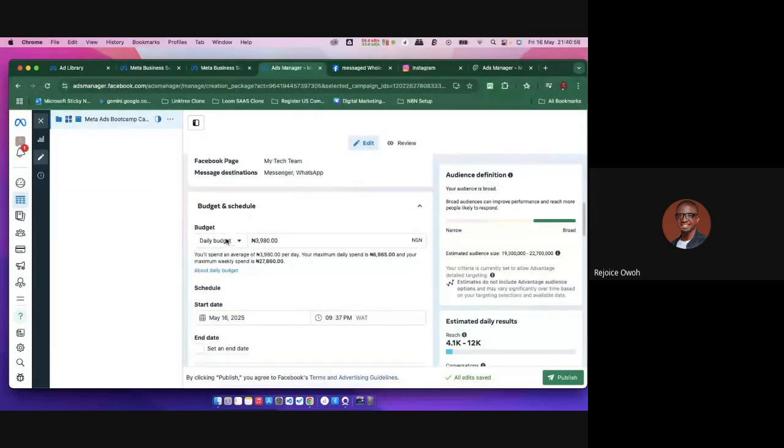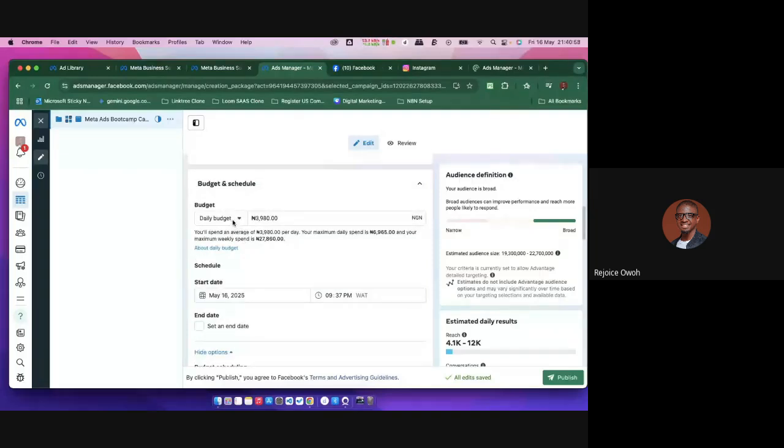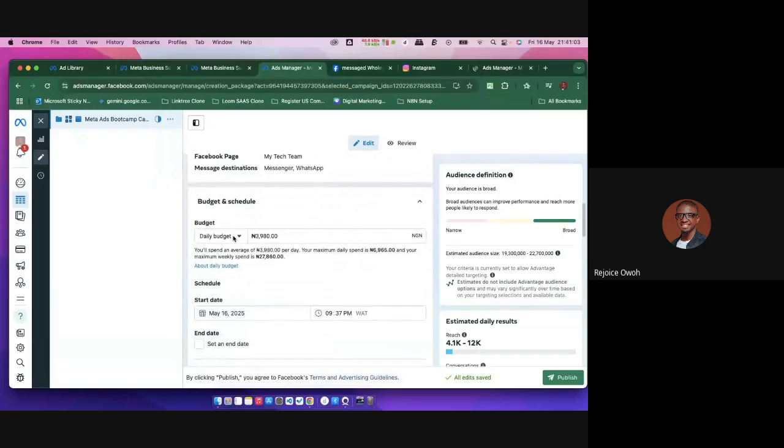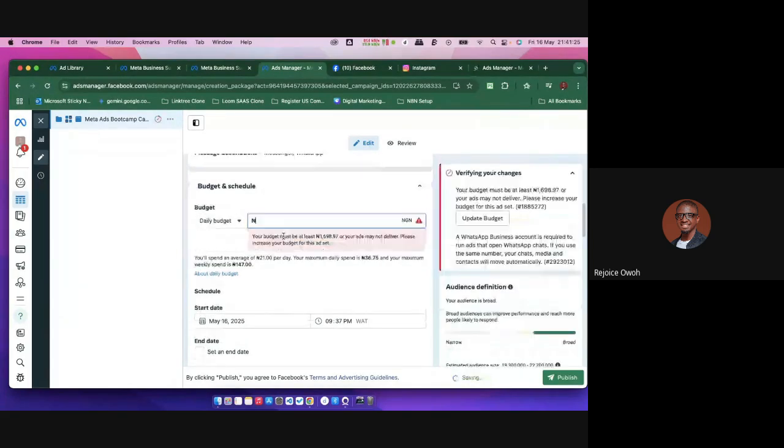And I can say I want to choose my budget from here, right? I can choose the budget in this campaign structure. That means for the whole campaign, I want to choose a daily budget. Let me say I'm running a campaign to run for presidency from now till December 31st. I can say my budget for this campaign is every day. I cannot spend anything less than 10,000 naira, right? So I can say let me choose 10,000 naira or 21K or anything. The amount of money I'm choosing is the amount of money I will spend for the whole ad, right? I'm just saying 10,000 naira only.